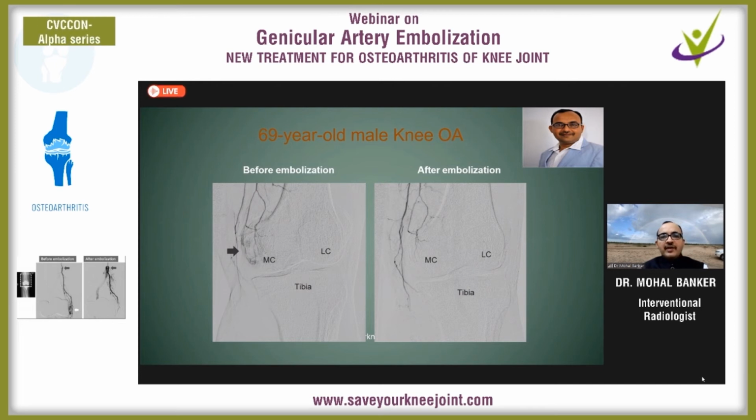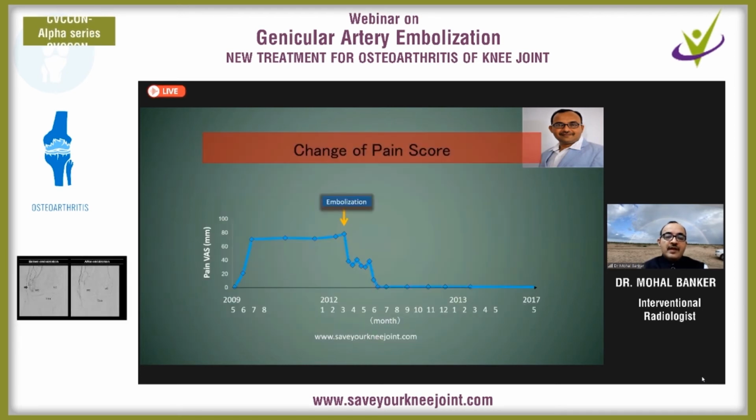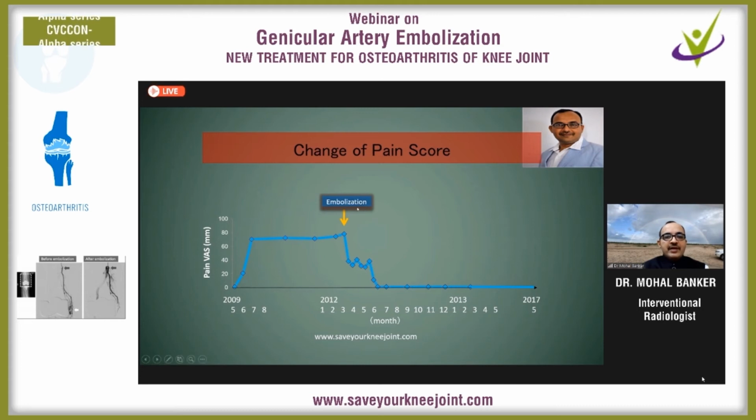So the chronic inflammatory process stops over here, and further cartilage damage is stopped. Now in the same patient, there is a graph for the changes in pain score. On the day of embolization, pain reduces by 50% on the same day, and gradually over the next few months, the pain completely disappears.